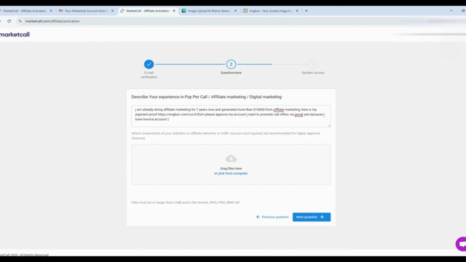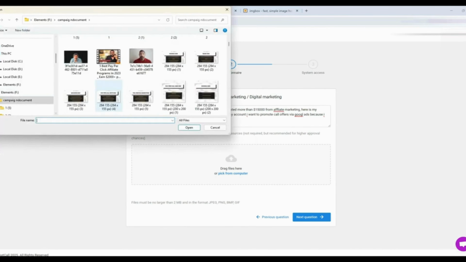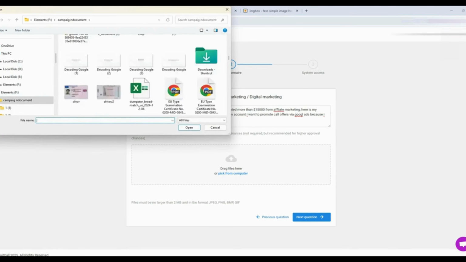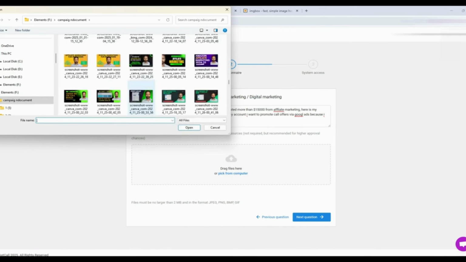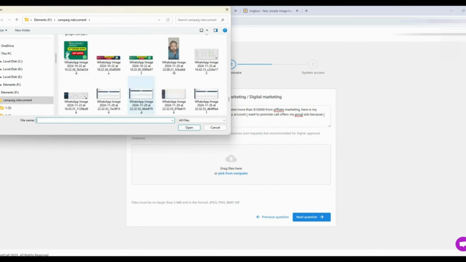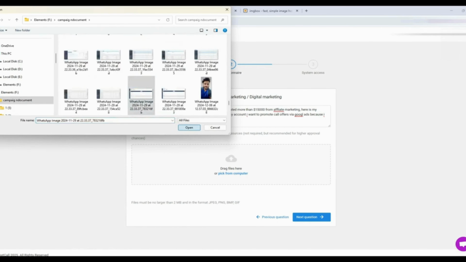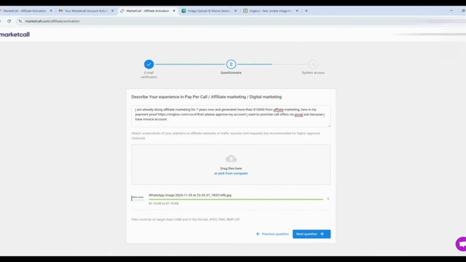After that, you wanted to put some file, some screenshot of statistics of affiliate numbers. Here you put this, and after that you need to put it here as well. Just click and whatever payment proof you have, you just need to put here as well. You will ask why I am doing this. Because I wanted to upload at least 2 payment proofs. That's why I am doing this.